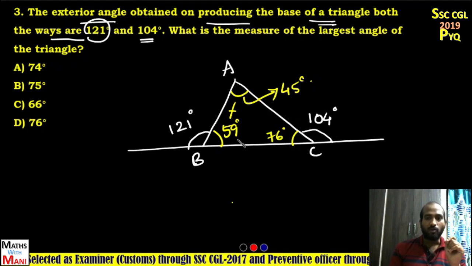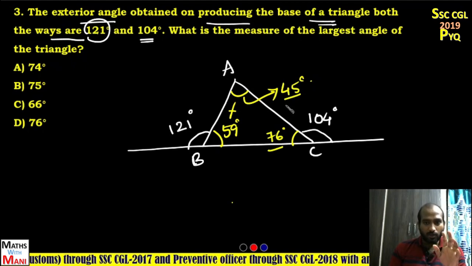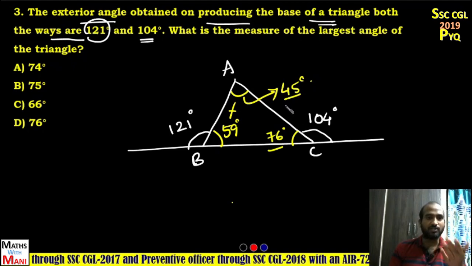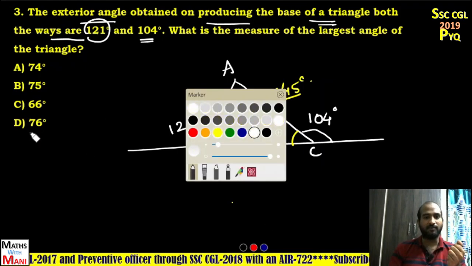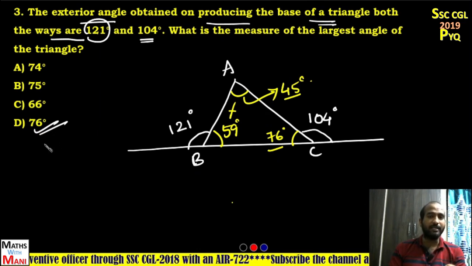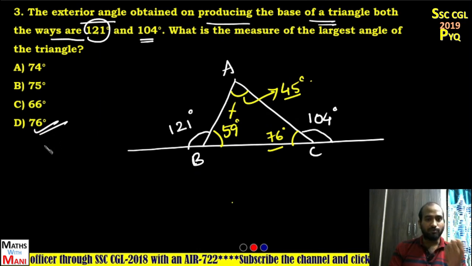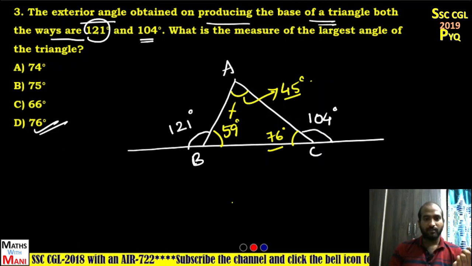So now, what is the largest angle? 76, and the smallest angle is 45. Okay, you have to find out which angle? Largest angle. The largest angle is equal to how much? 76 degrees. Option D. Very, very simple question. These questions are asked in mains, this is how the questions are. They will be very simple, but you have to do them fast.